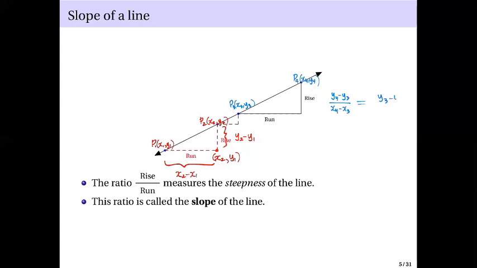So y3 minus y4. And since this y3 came from P3, the minuend of my denominator must also come from point 3. So the denominator will be x3 minus x4. And if you calculate this, you will get the same ratio.